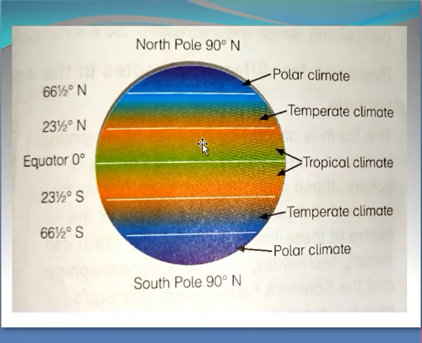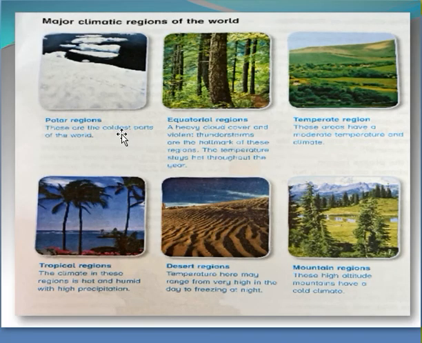Children, on this globe we see North Pole and South Pole and equator in the center. The farther we go from the equator towards the North and South Pole, the cooler the climates get. In this picture you can see some major climatic regions of the world. You can see on page number 11 in your social studies book.